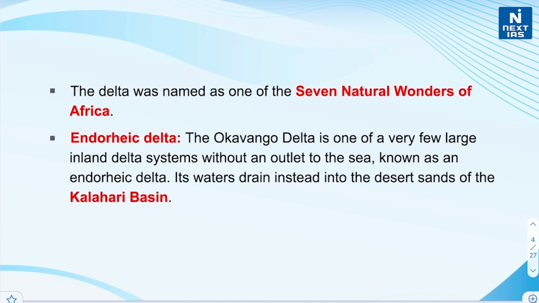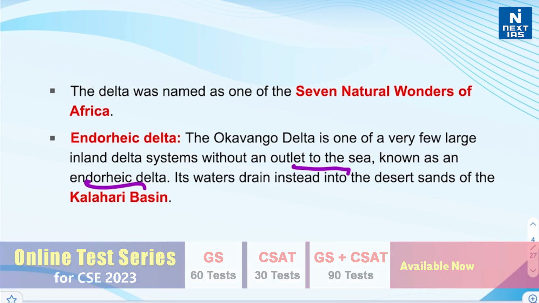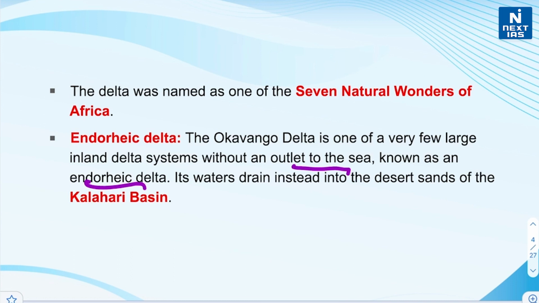The Okavango Delta was named as one of the 7 natural wonders of Africa, and it is one of a very few large inland delta systems without an outlet to the sea, known as an endorheic delta, and its waters drain instead into the desert sands of Kalahari Basin. And it is an exceptional example of interaction between climatic, hydrological and biological processes, and Delta is home to Africa's big 5 wildlife species, and these are savanna elephants, Cape buffaloes, rhinos, lions and leopards.